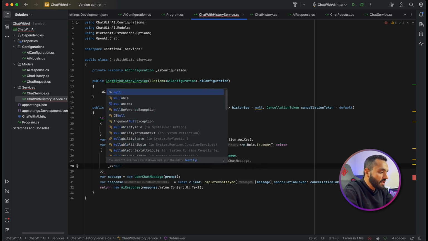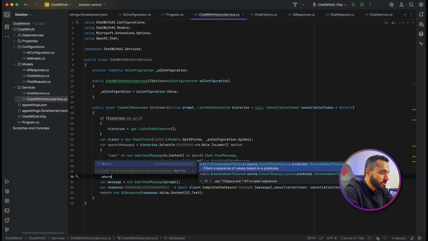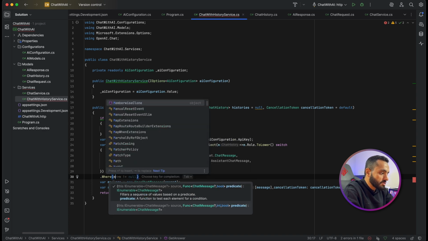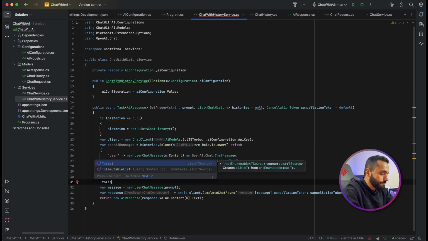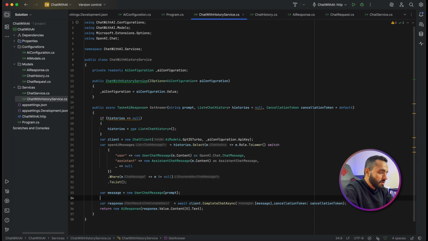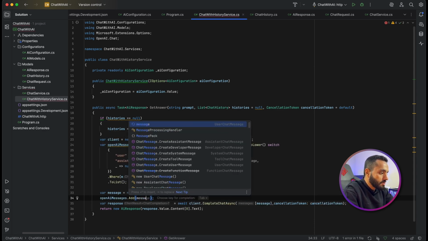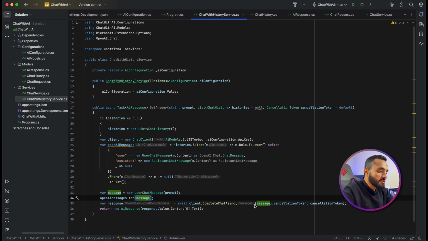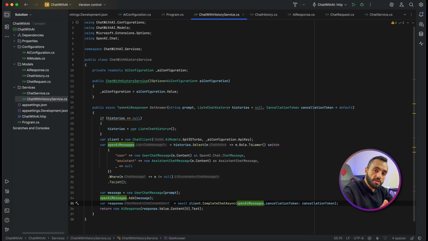This will help me if the customer sends a wrong message: I will make a where condition to exclude messages not equal to null, then make it to list, okay? Now this is my message, I will add it to OpenAI messages. Now instead of sending this message to the client, I will send the OpenAI messages, so it will keep the message history forwarded to the client, okay?